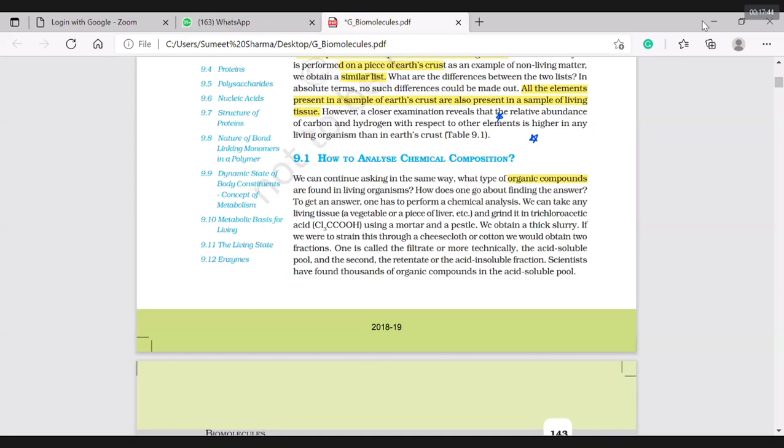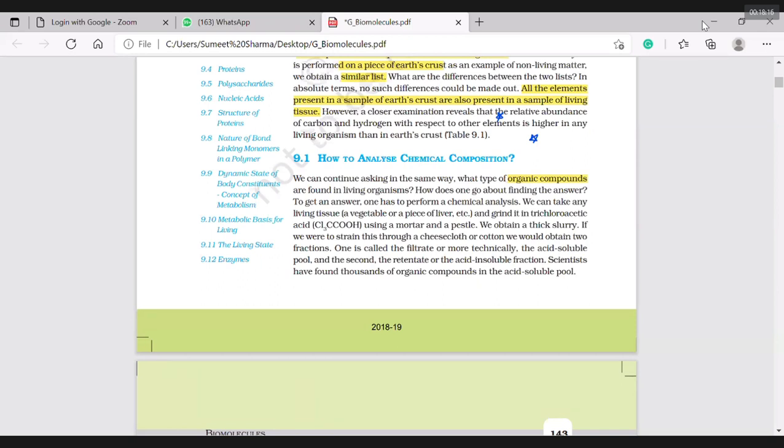So our body, the living tissue, can have two types of things. One, inorganic compound. Say for example, you are taking table salt. Now table salt is what, organic or inorganic? Obviously, it's inorganic. Whereas if I'm taking any carbohydrate, say for example, table sugar, that's an organic compound. So this is why we are saying situations are not always the same. There may be some differences.